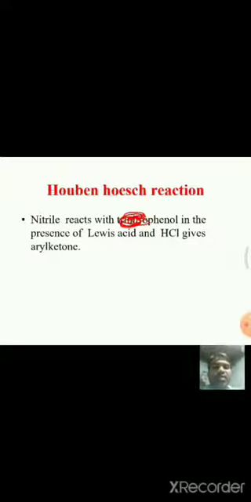Next, Houben-Hoesch reaction: when trihydroxybenzene is reacted with methyl cyanide in the presence of zinc chloride, that is a Lewis acid, and with HCl, they first form ketimines. This ketimine, upon hydrolysis, forms aryl ketones. That means in this Houben-Hoesch reaction, aryl ketones are the main products.